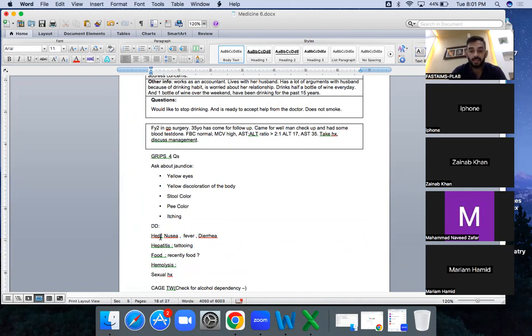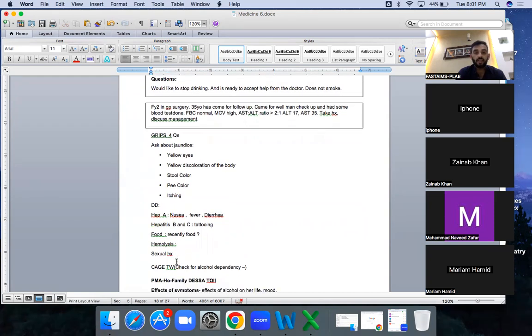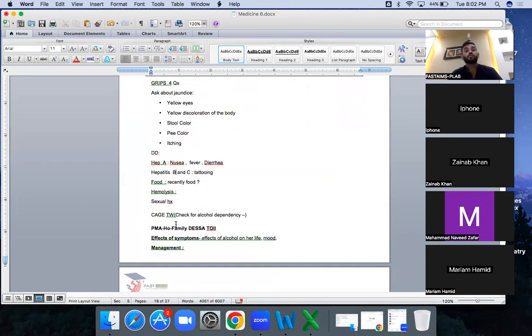Hepatitis B and C questions are about tattooing and unprotected sex. Food is for A. Sexual history is for B and C. Then you can ask about hemolysis, which should be in your mind, but if there is no bruising or anything like that, you can put one question, but it's not that important. Then you will be asking about past medical, family and drug history, and social history.